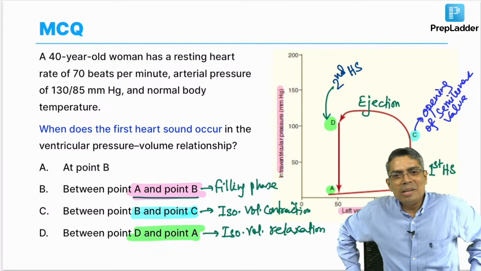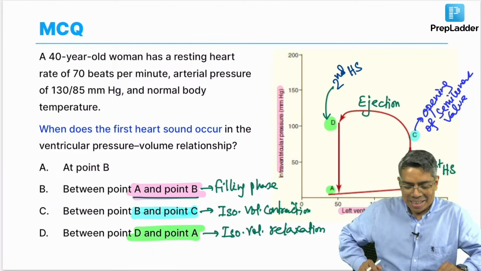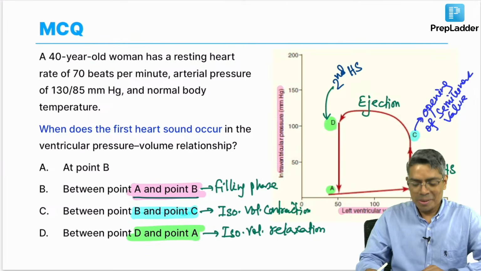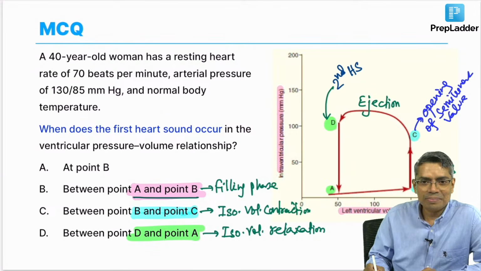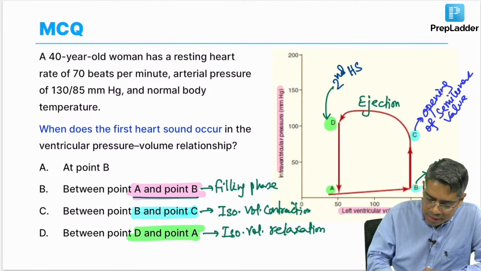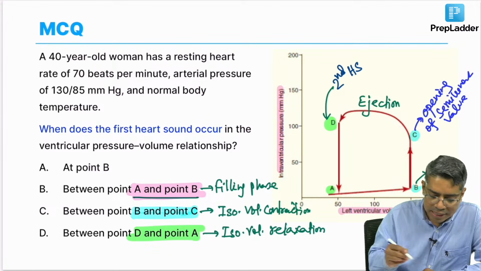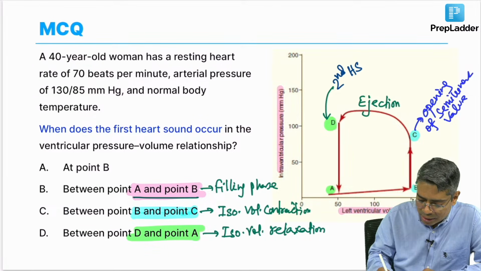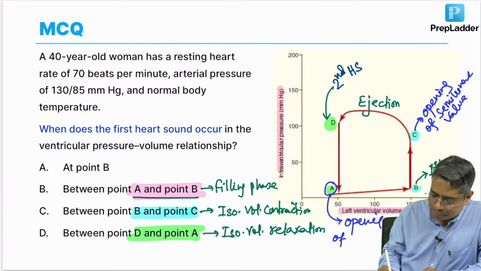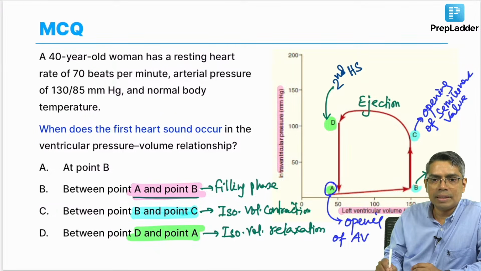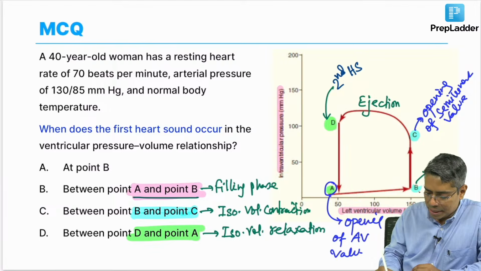So at least the PV loop you know, I can understand from this discussion. You know the PV loop very well. Okay. So this is the second heart sound, and then this is the isovolumic relaxation. At point A, the ventricular filling will start, whenever there is opening of the mitral and tricuspid valves, the atrioventricular valves, the AV valves.